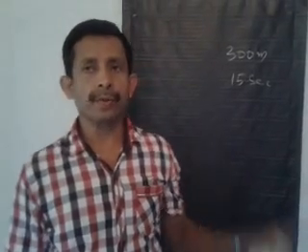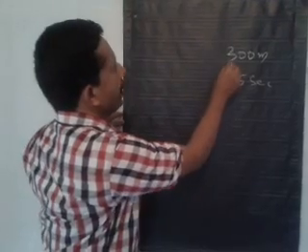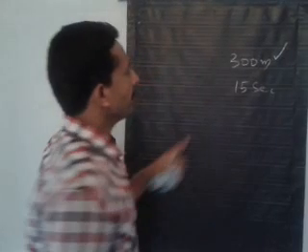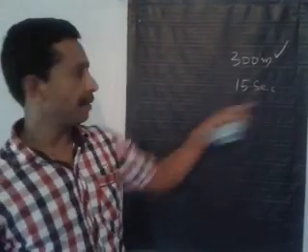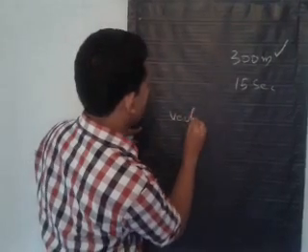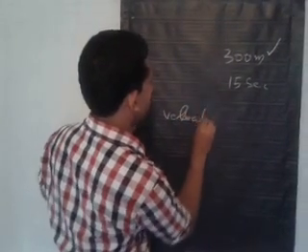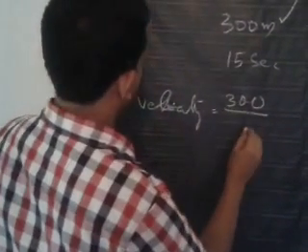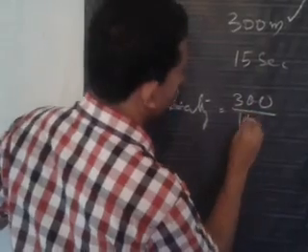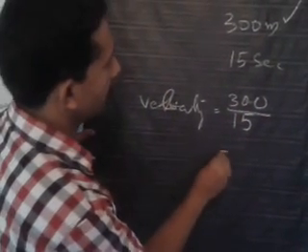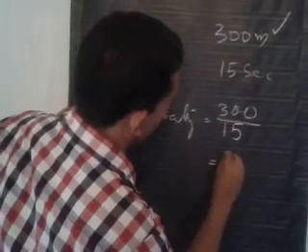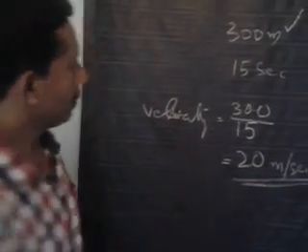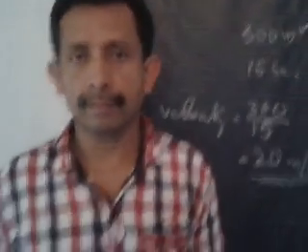For example, I will show you how to calculate velocity. Suppose a body is moving 300 meters within 15 seconds. Then its velocity can be calculated. Velocity equals displacement by time, which is 300 by 15. Then it is 20 meter per second. That's all about velocity.